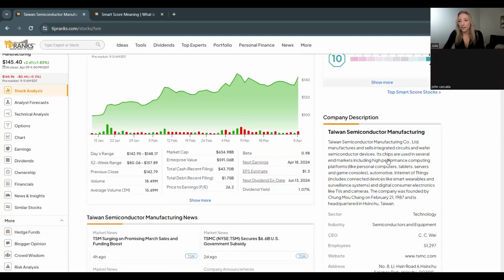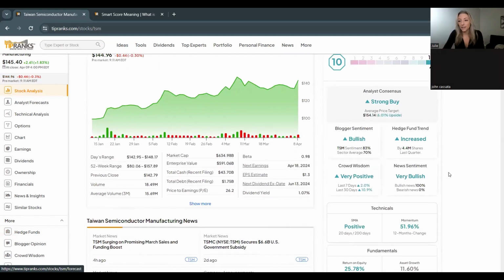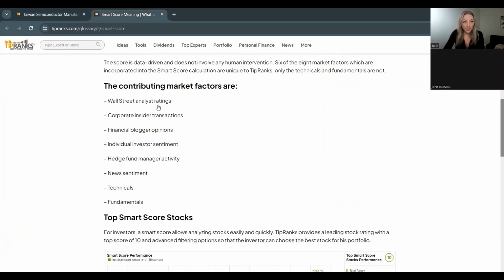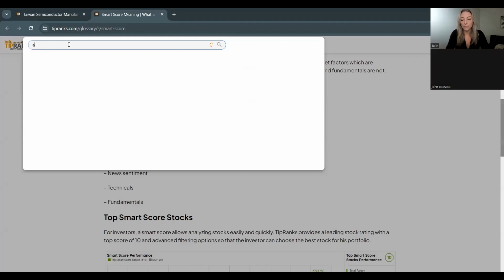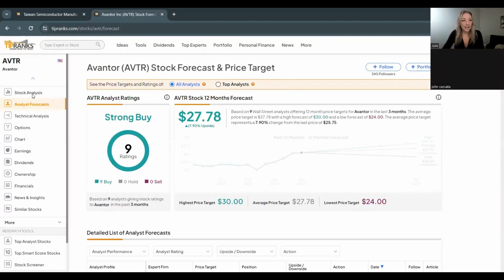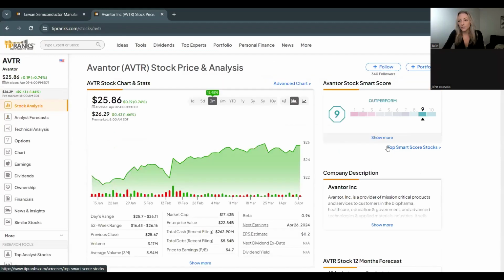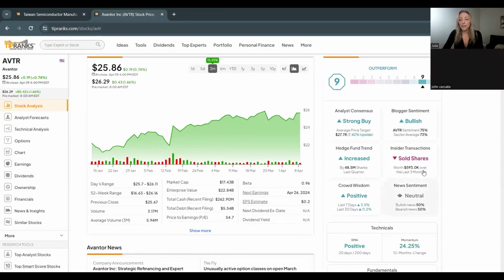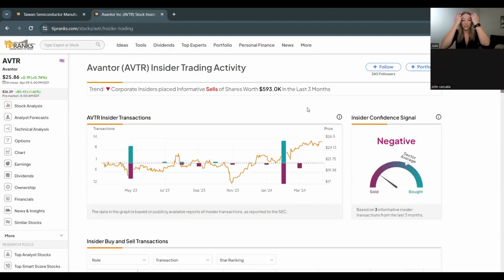And similar to that, we also have insider activity, and Taiwan Semiconductor does not have much, but I know I just spoke about Avantor the other day, and they had a lot going on. So if we go under here, we also have insider transactions, and that is going to track all the activity of any corporate owners, CEOs, CFOs, directors, any big players in the companies. It's going to track their sales.